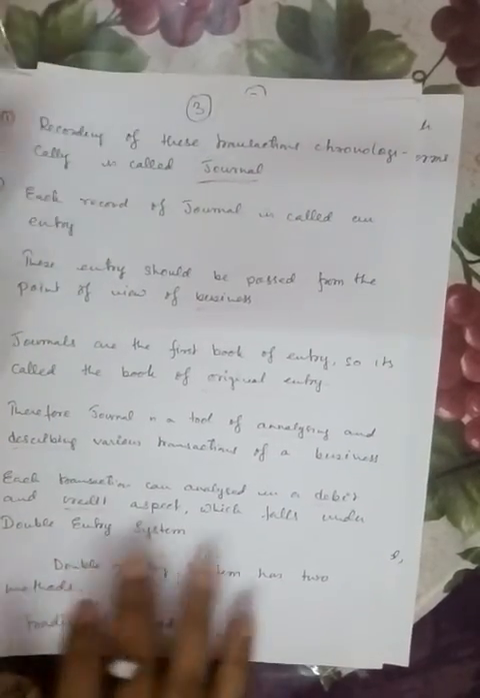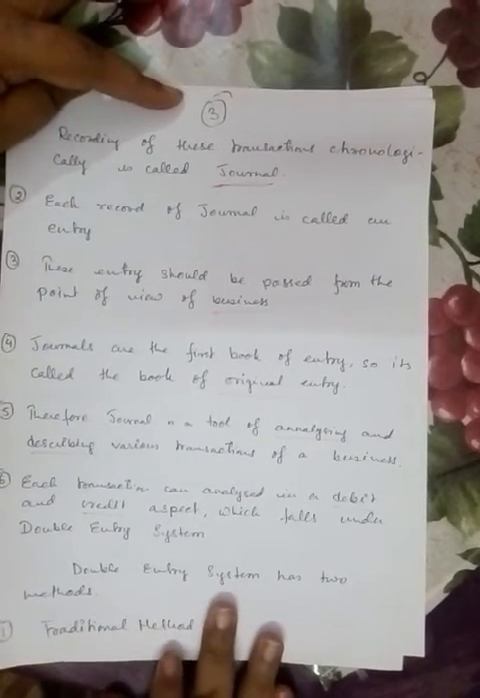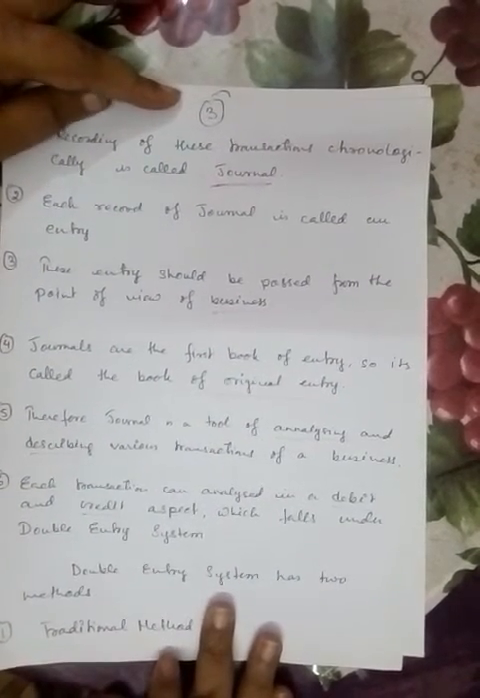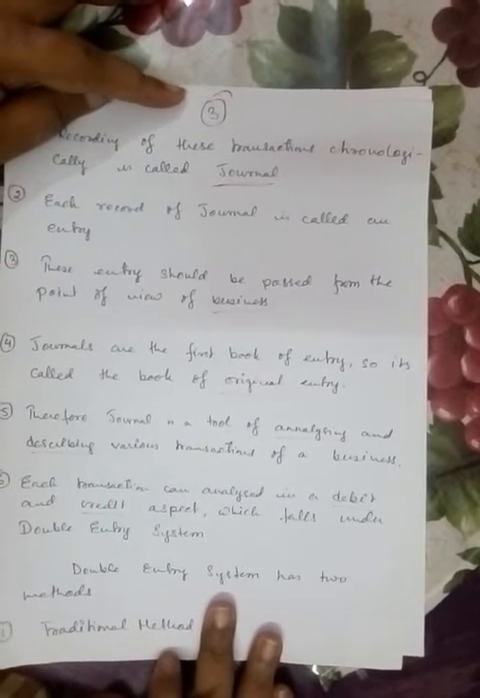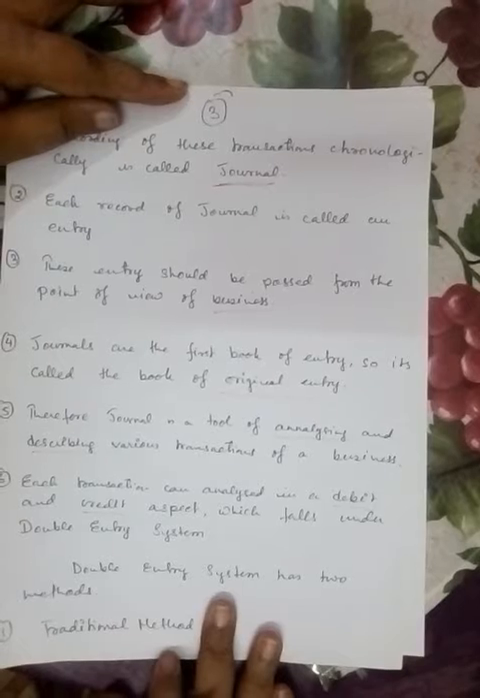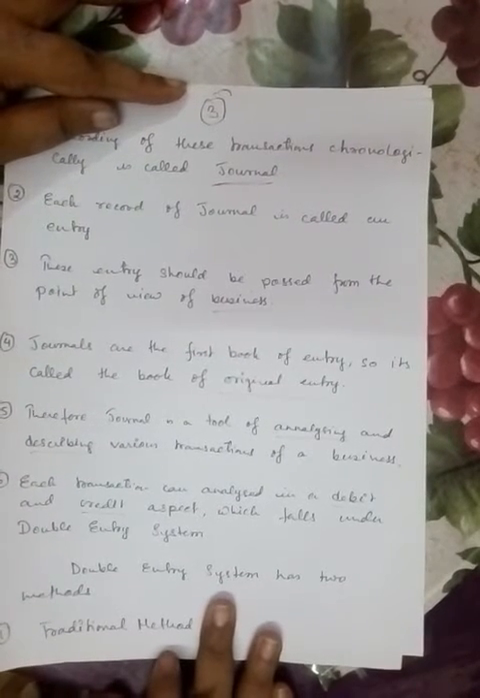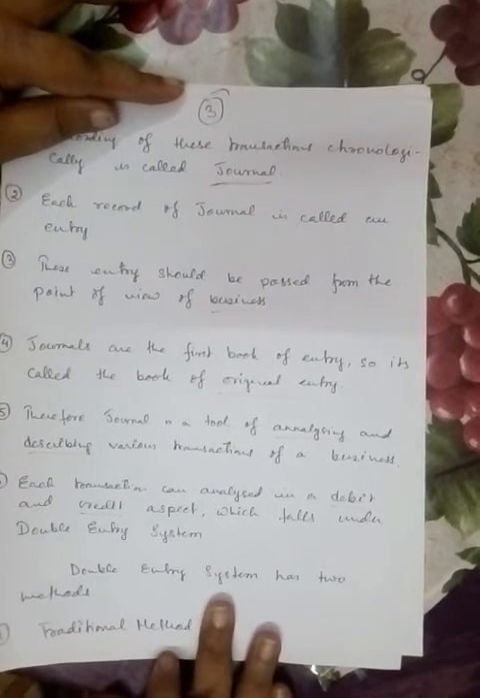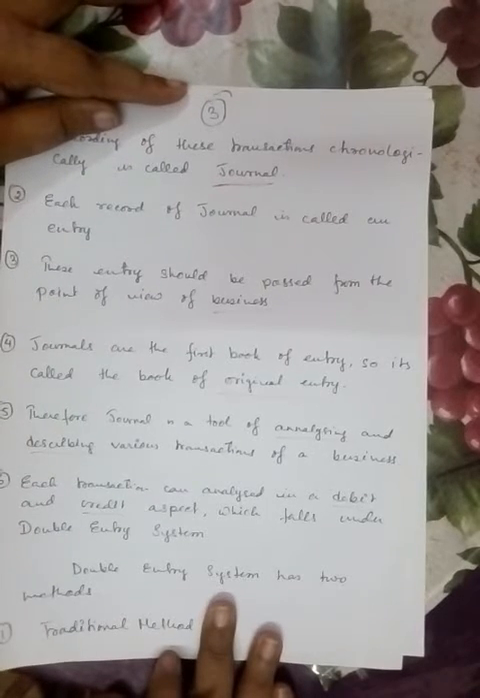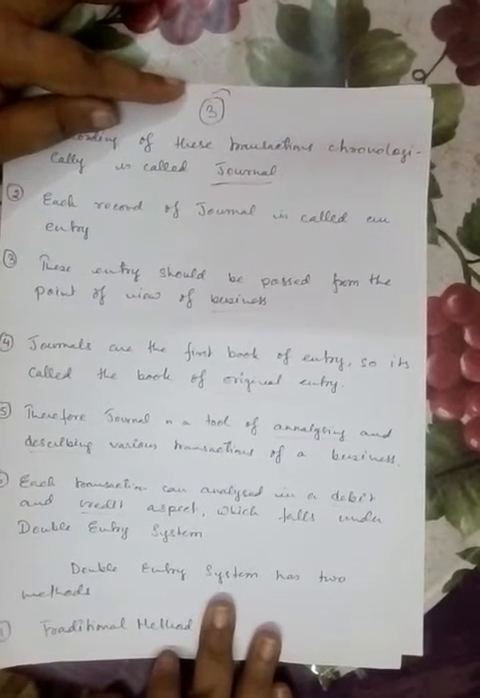Recording of these transactions chronologically, that is date wise as it occurred, is called a journal. Each record of the journal is called an entry. These entries should be passed from the point of view of the business and not from the point of view of its creditors, debtors, or investors, because we all know business has its own identity and entity. And from the point of view of the business, we should pass the transaction.